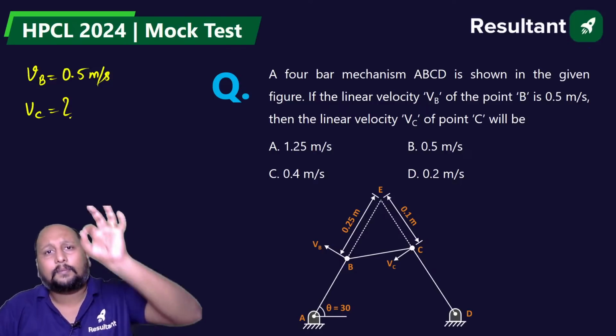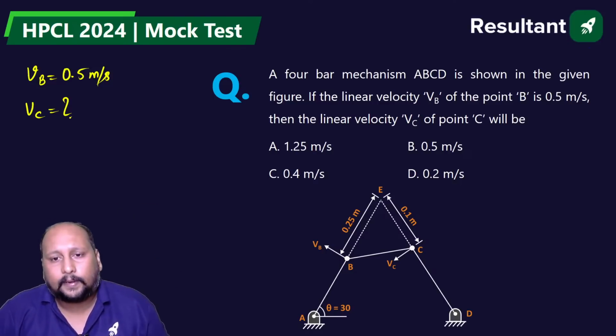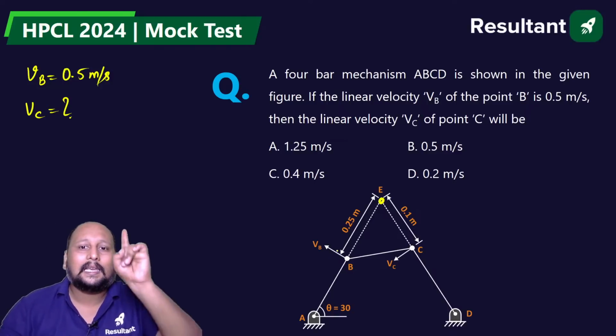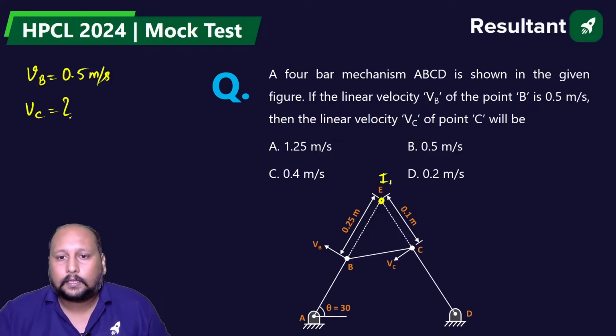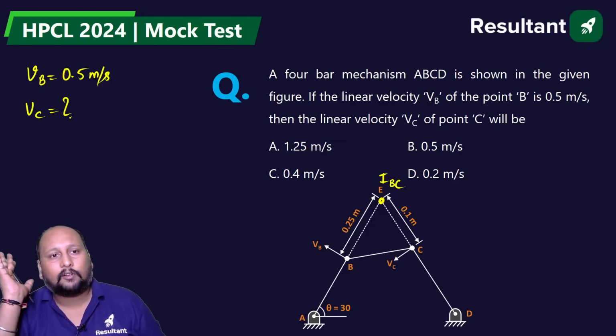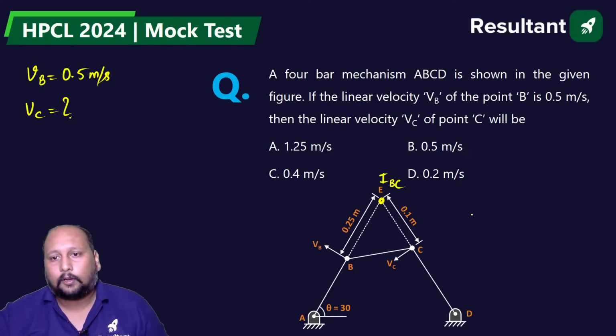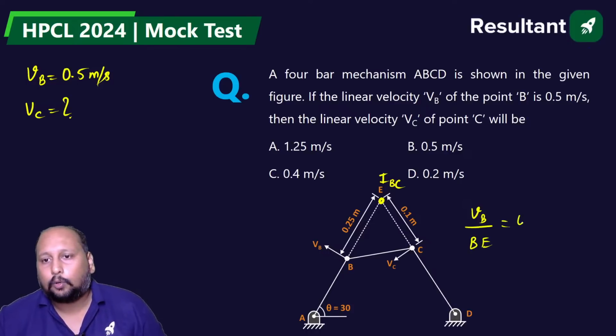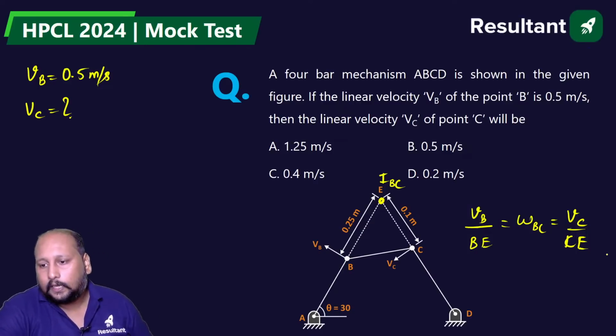Now we know that from the I center, velocity is always perpendicular. This point E is nothing but the I center of link BC. Now we can easily get the value of omega BC. We can say velocity at point B divided by BE is equal to omega BC, which is equal to velocity at point C divided by the length CE. Okay, D, B.